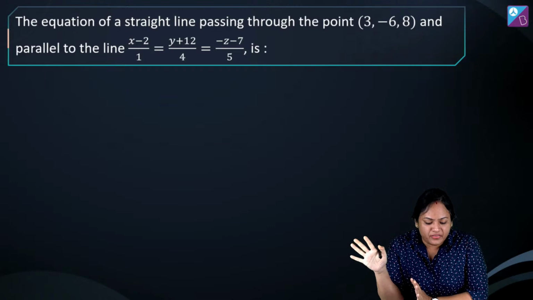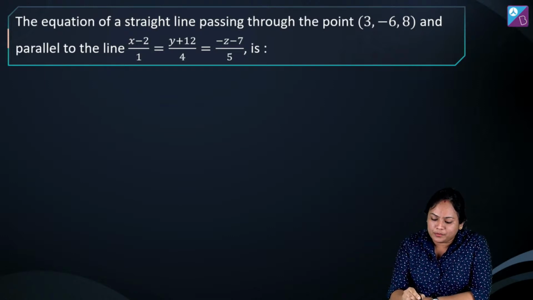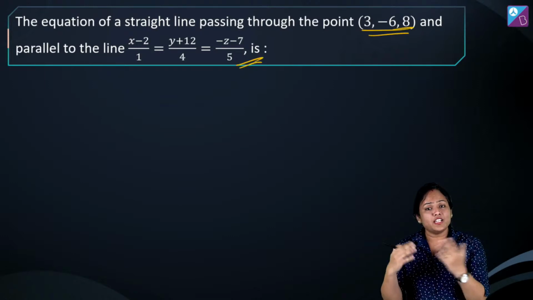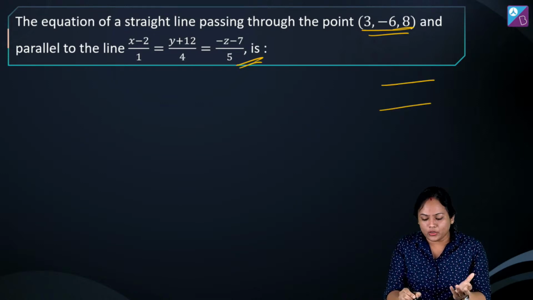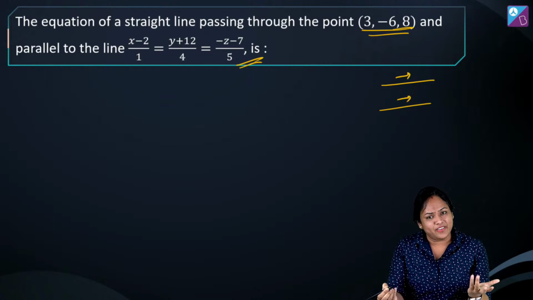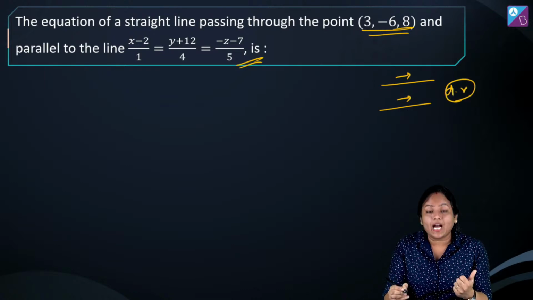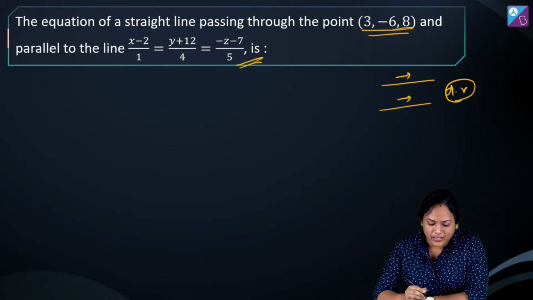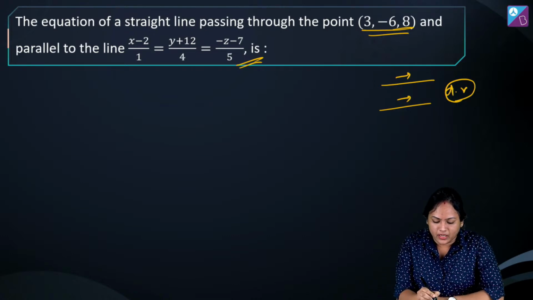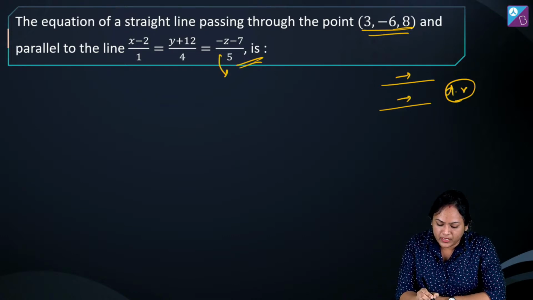So the question is in front of you. You have to find a line which is passing through a point and is parallel to another line. Now if two lines are parallel, we already know that they will be along the same vector. That means उनके DRs will be same. ठीक है, तो अगर DR same है that means इस line का DR अगर मुझे लिखना है, so it's going to be z plus 7 upon minus 5.